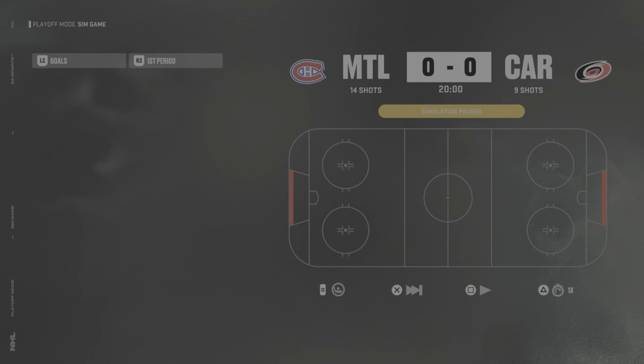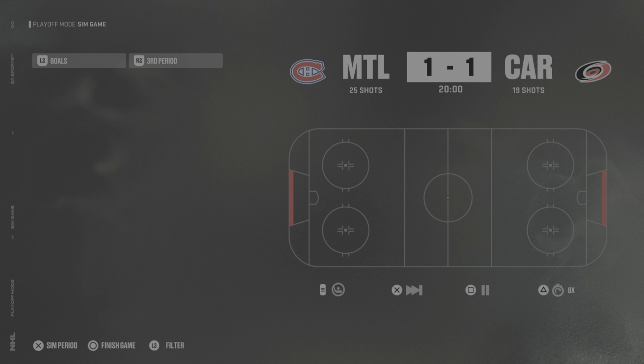So after one period, no goals. After two, we're tied 1-1. And let's simulate the third here and see what happened. Montreal on the power play. They don't capitalize. Montreal is shooting Carolina fairly good.